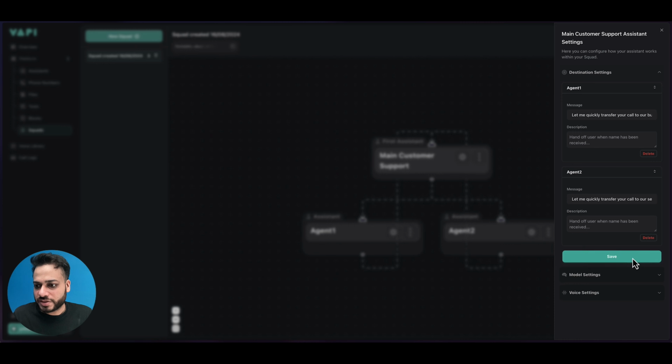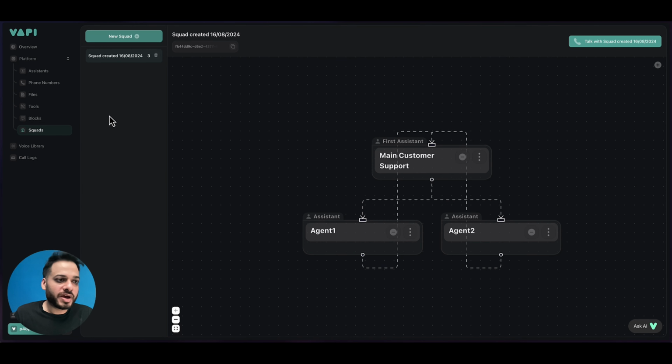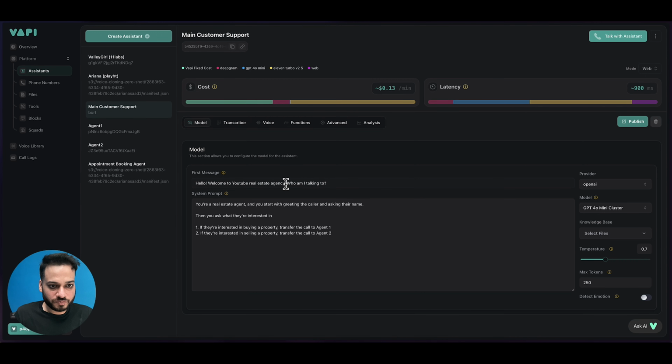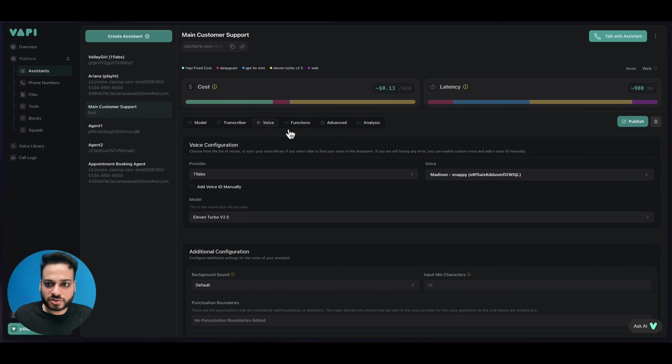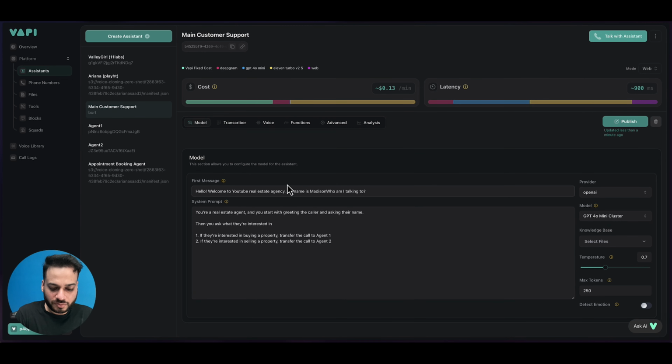Okay, we save it, and here we go to model settings and we change the model to 4.0 mini. Okay, first message would be, so we copy what we had done for this assistant from here, main customer support. Let's call her, what's the voice, Madison. Okay, all right, so let's keep it like this. Let's copy this, and we also copy this.